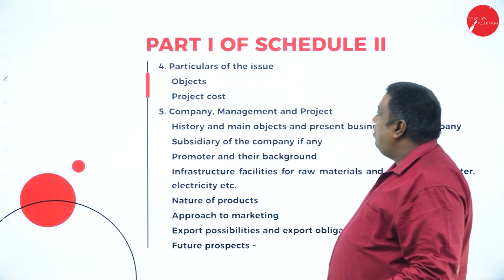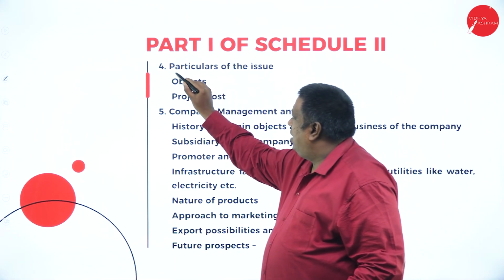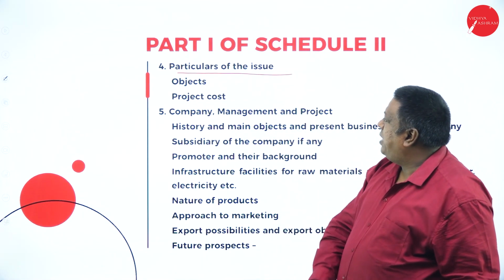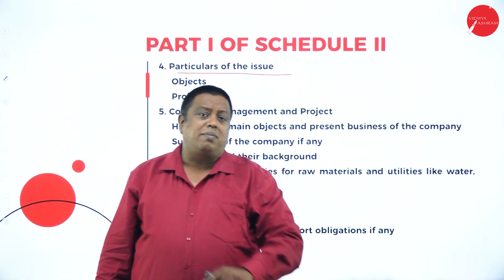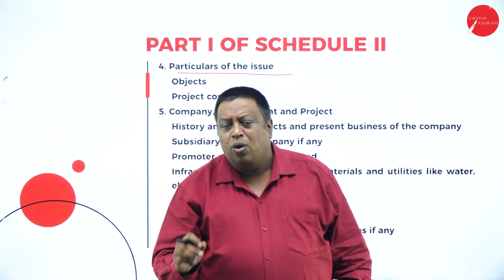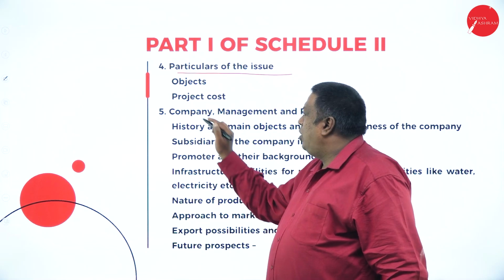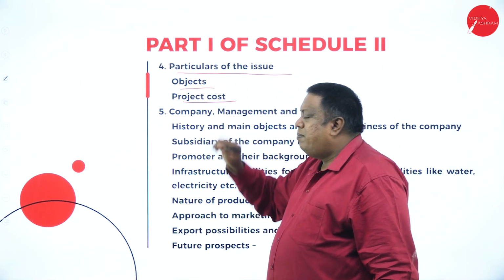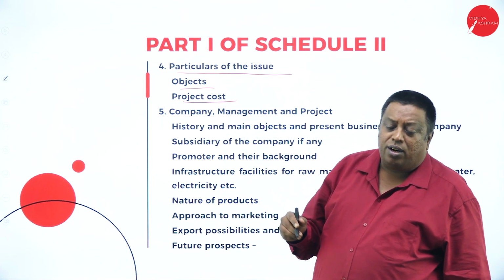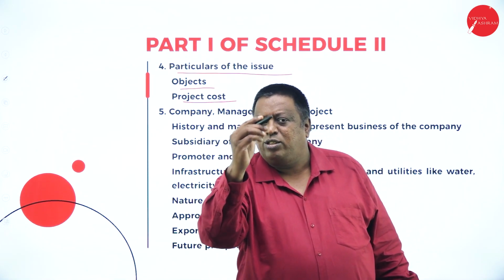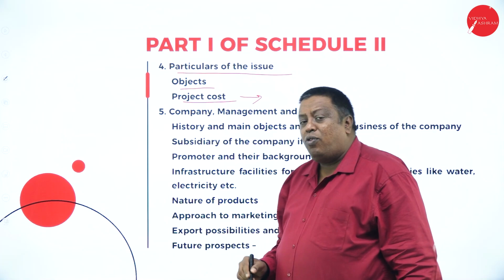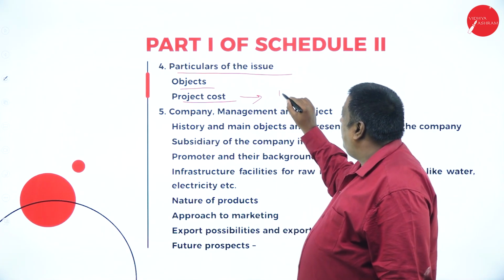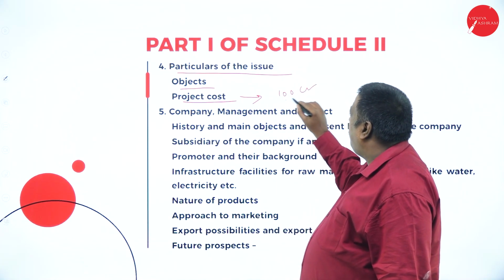And the second and most common one here is the particulars of the issue. This is the 4th point in the first part, very simple. What are the objects and what is the project cost required? My object is to serve and support the society, and for that I say nearly 100 crores is required for the project.